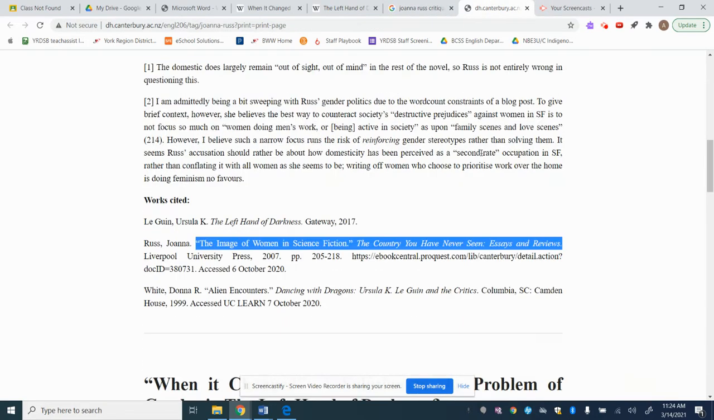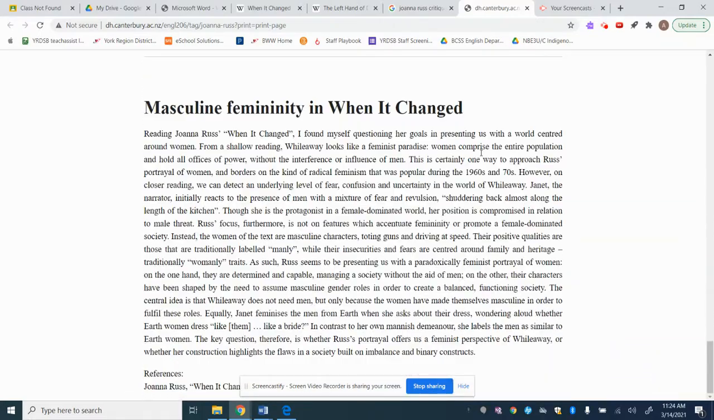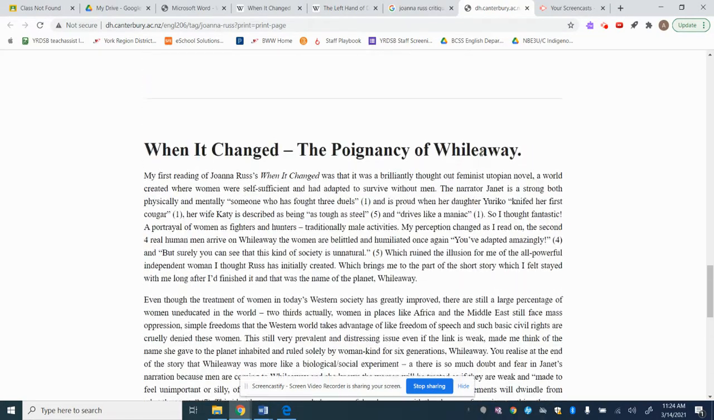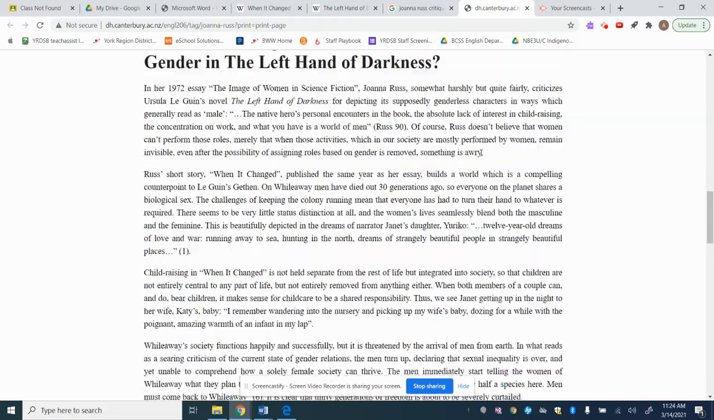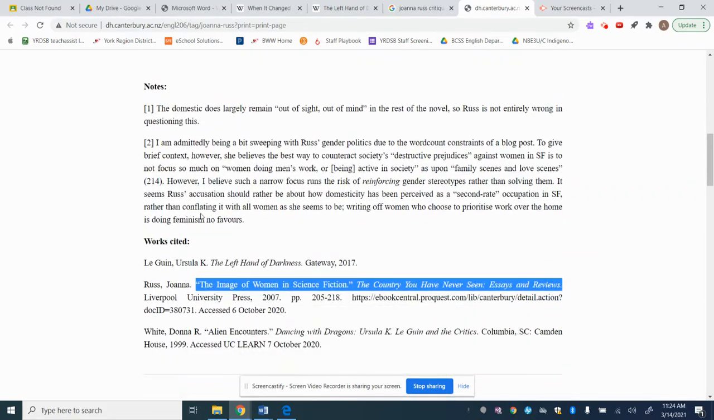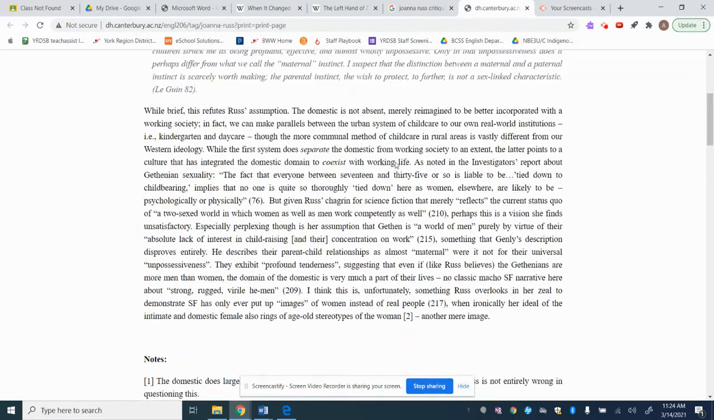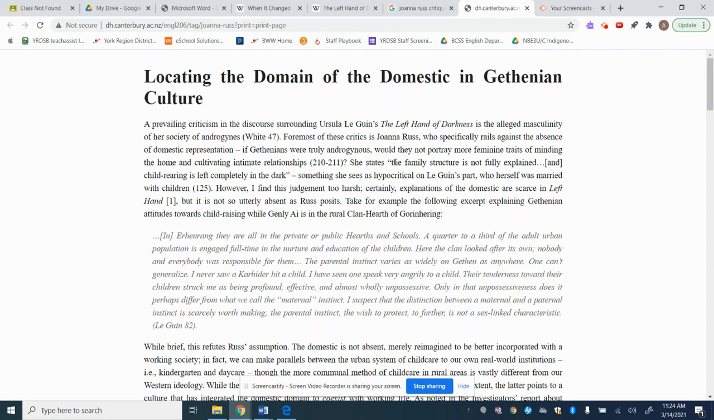I can't find an author's name here. I'd have to do a little bit more research perhaps to find it, but I'm going to just give it a once over. It looks like it's academic, the fact that they're citing their sources. So it looks like it might be authentic and genuine academic work, not just some random blog post. So the prevailing criticism of The Left Hand of Darkness is the alleged masculinity of her society. Okay, so there's a good critique.